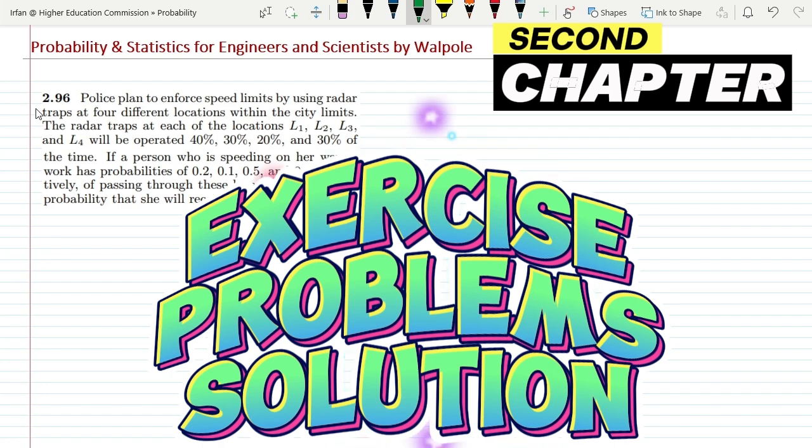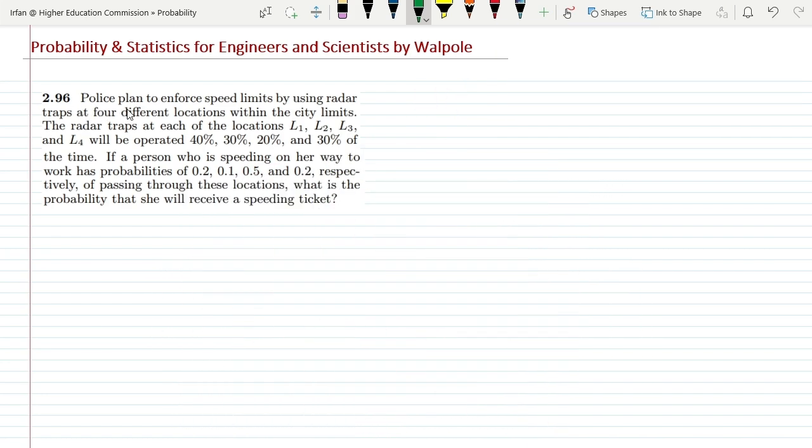Hello guys, question 2.96. Police plan to enforce speed limits by using radar traps at 4 different locations within the city limits. Okay, the radar traps at each of the locations L1, L2, L3 and L4 will be operated 40%, 30%, 20% and 30% of the time. Okay, so what is it? Let me start it from the given data.